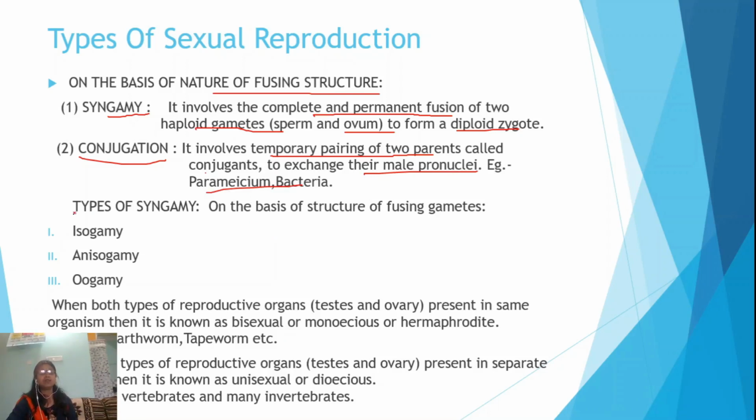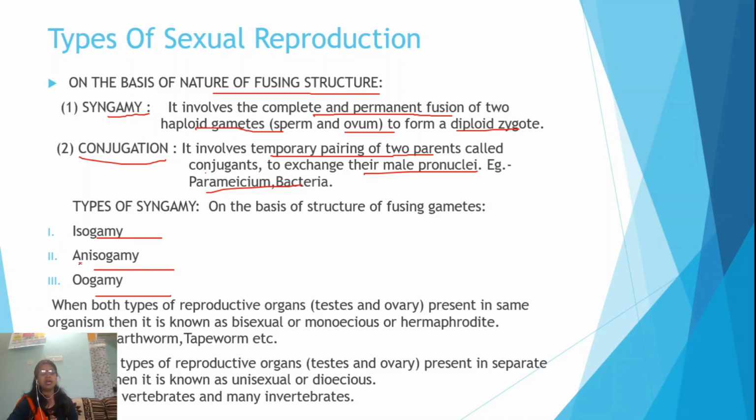Now, types of syngamy. Depending upon the nature of the gametes, there are three types of syngamy: isogamy, anisogamy, oogamy. Iso means same type, similar type. When both the gametes, male and female gametes, are of similar types, then they are known as isogametes, and their fusion will be known as isogamy.